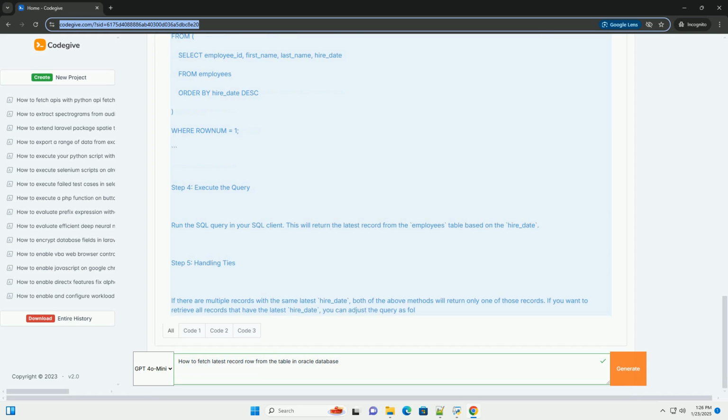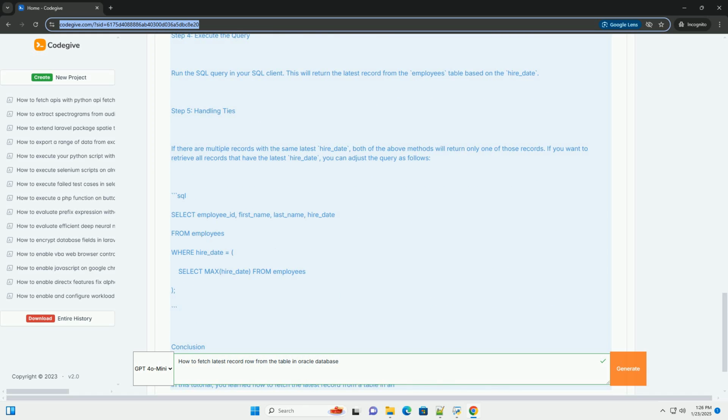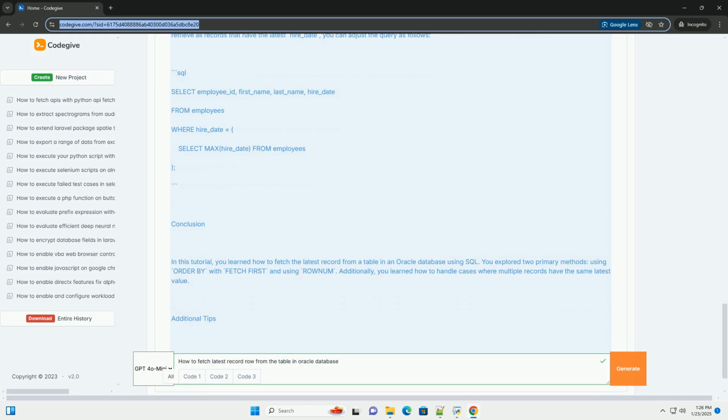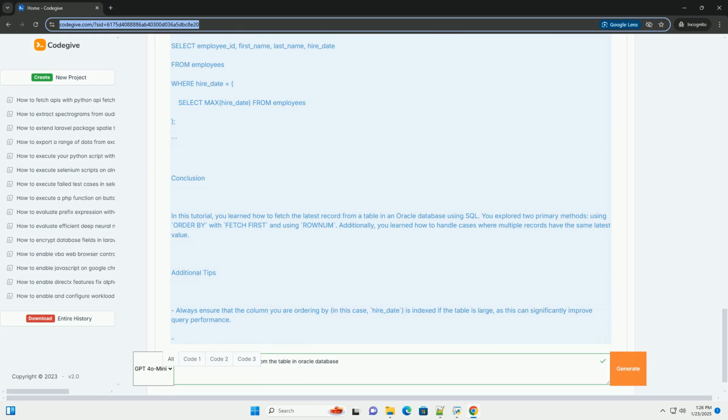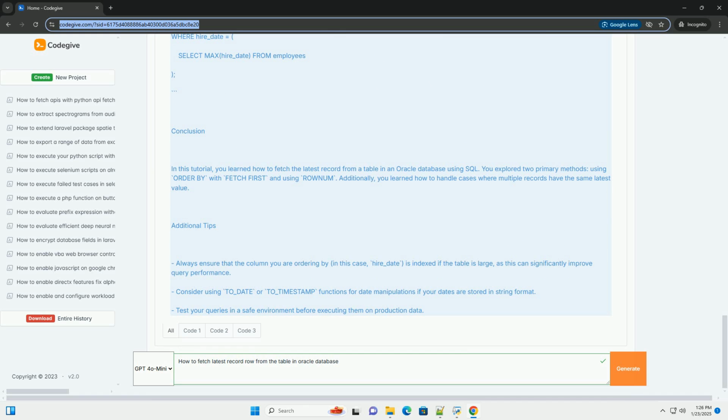Step 1. Set up your environment. Ensure you have access to an Oracle database and a SQL client, such as SQL*Plus, Oracle SQL Developer, or any other database management tool.